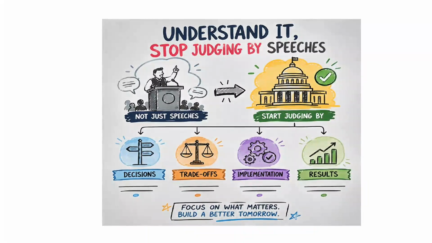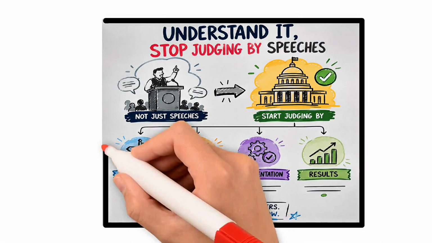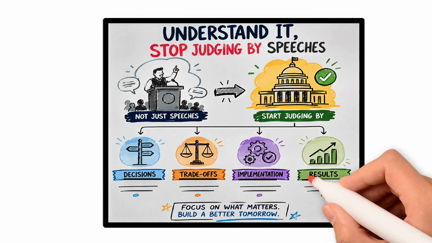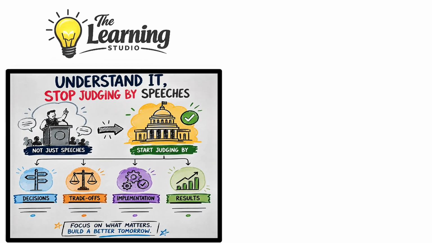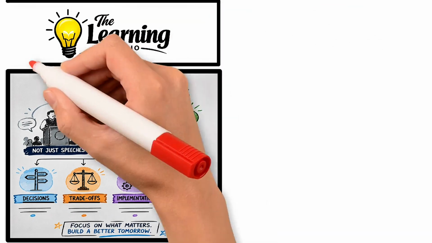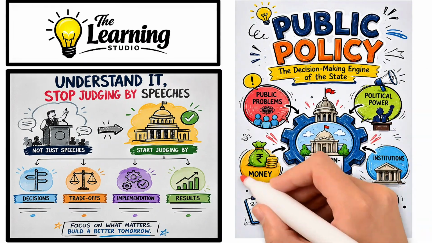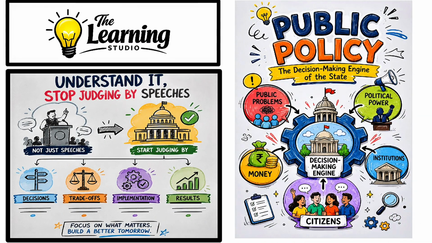Because once you understand it, you stop judging government only by speeches and start judging it by decisions, trade-offs, implementation, and results. At the Learning Studio, we will understand public policy as the decision-making engine of the state, where public problems, political power, money, institutions, and citizens all collide.